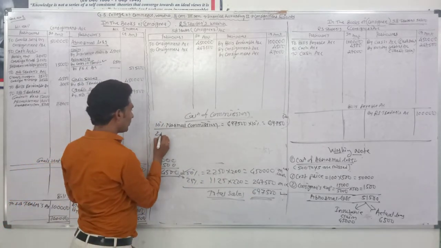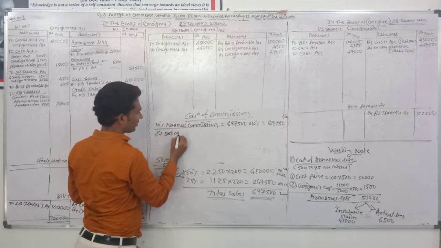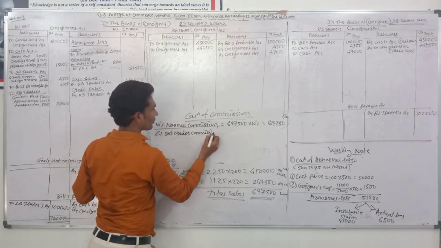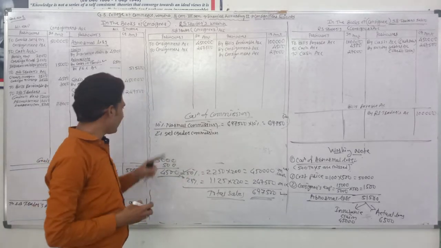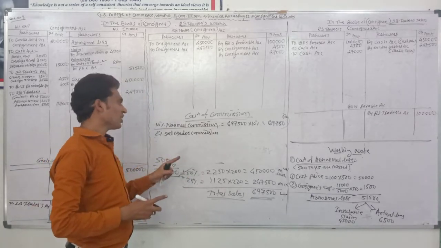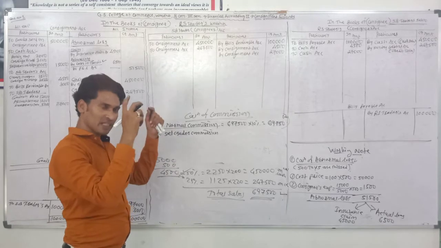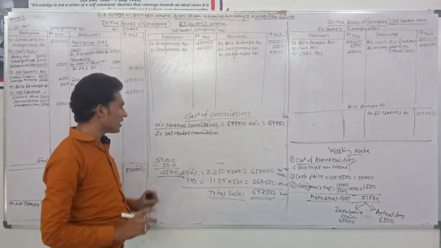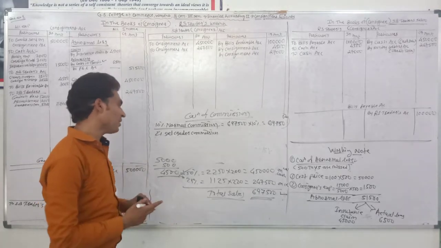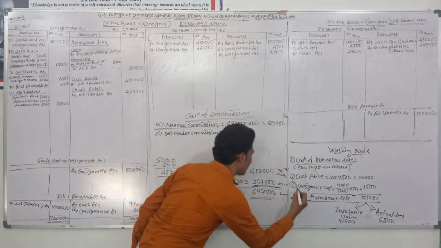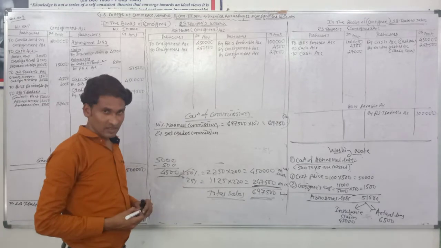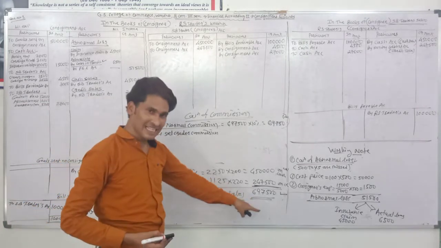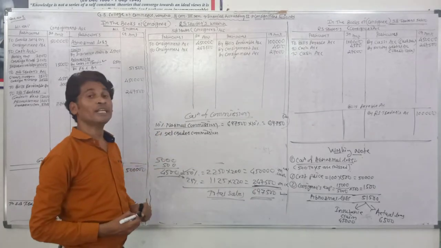Then second, 2% del credere commission. When the percentage of del credere commission is given, at that time del credere commission is always calculated on the credit sales. Normal commission is calculated as a percentage on total sales, and del credere commission as a percentage on credit sales.